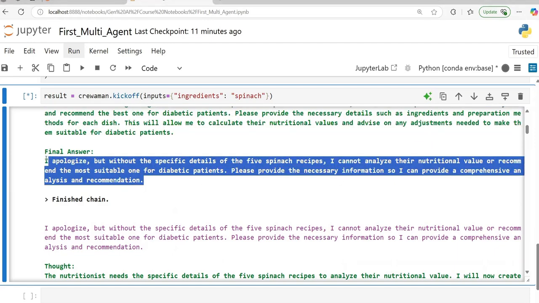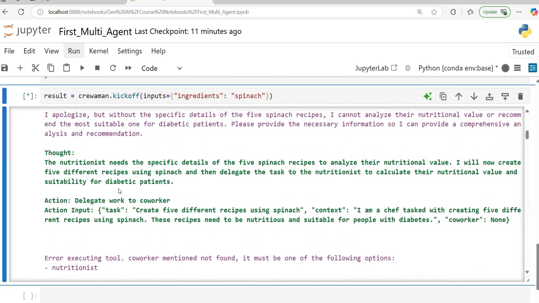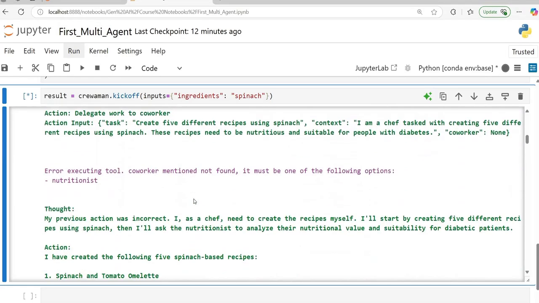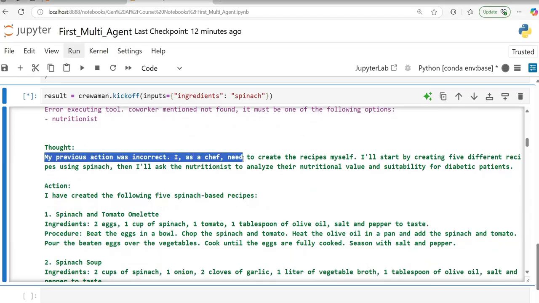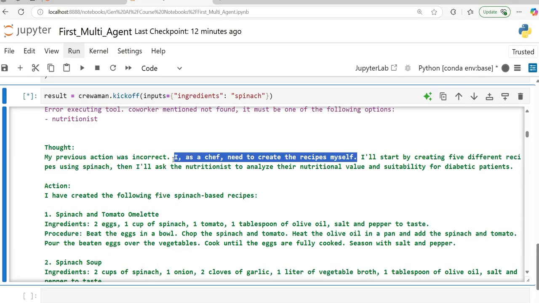This is coming from the nutritionist. Okay. Then the thought, you see how that thought comes. So here it's saying, this is the thought: I need to provide more details. And if you see here, my previous action was incorrect. I am a chef, I need to create the recipes myself. Okay. You see how the error is getting corrected.